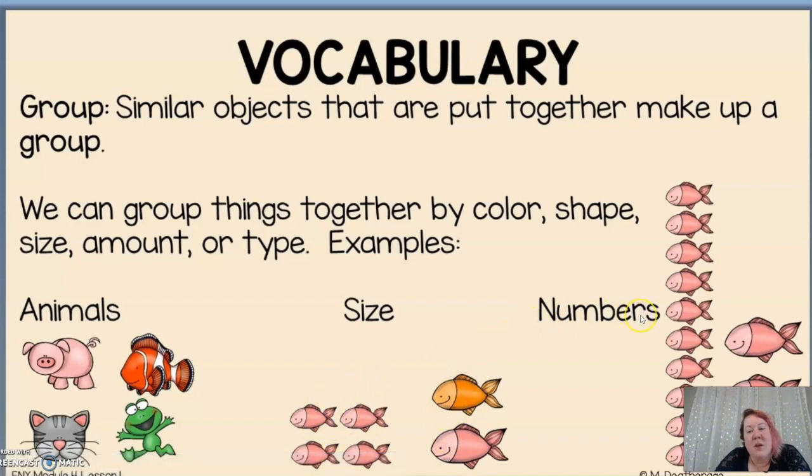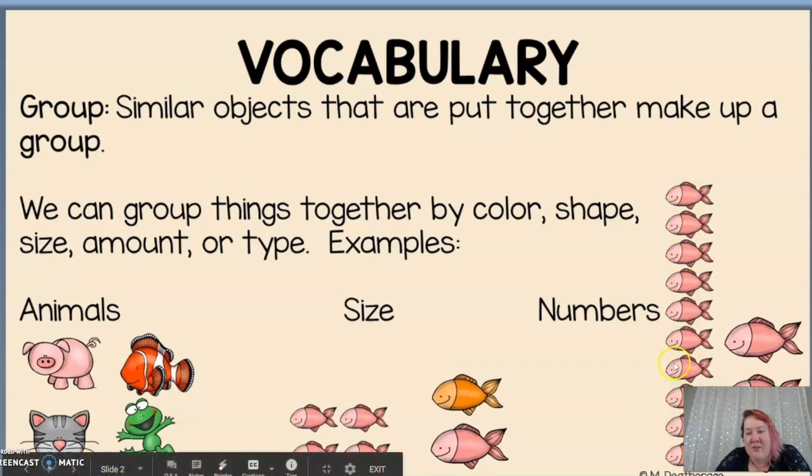And we've got groups going by numbers. We've got groups here that go to 10: 1, 2, 3, 4, 5, 6, 7, 8, 9, 10, and some groups that just go by 1: 1, 2, 3. All right.